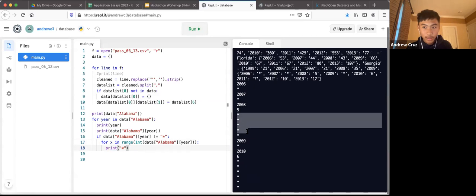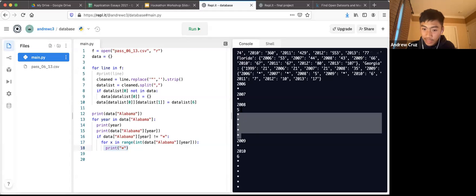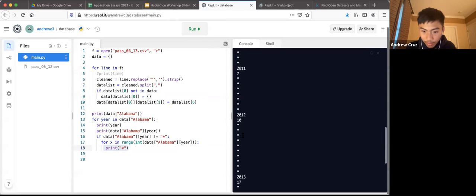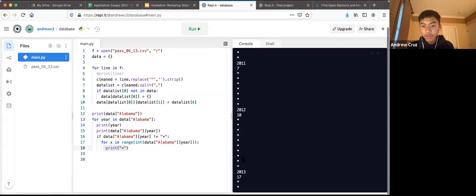So now it's printing a bunch of stars. If the number is 5, that corresponds to 5 stars. If we say the number 10, for example, it corresponds to 10 stars. So that's how we know that our program is running properly.